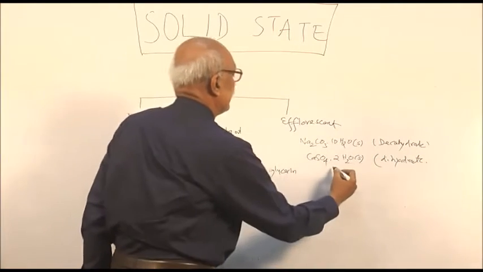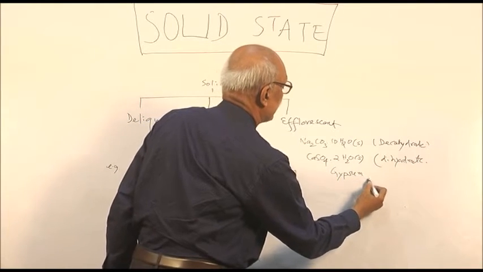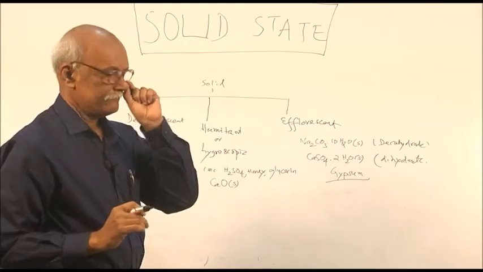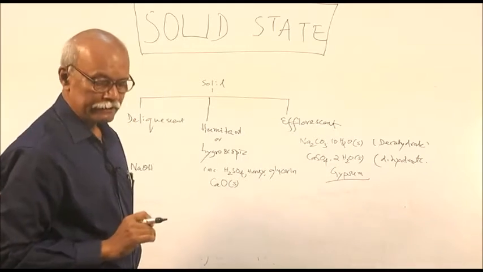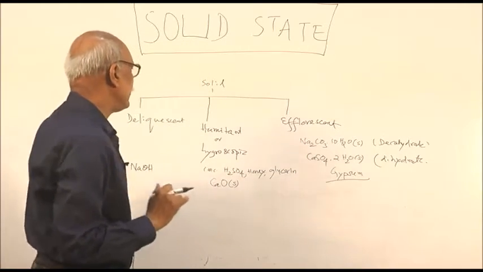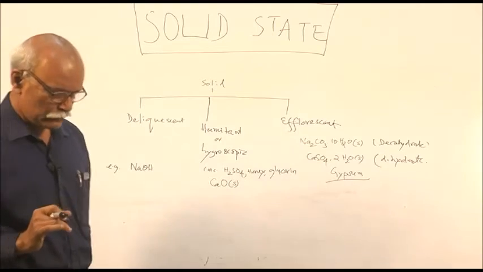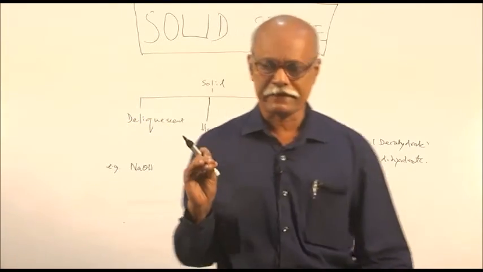Calcium sulfate, the common name is gypsum. In the market you might know gypsum board. Gypsum board is apparently available nowadays. So gypsum, calcium sulfate, we have discussed in the previous part. Then next we come to the second type of classification.